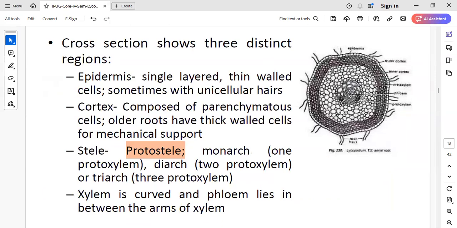So, children, this is what we call a curved xylem. This is a diarch condition, with the presence of two protoxylems. This is the protostele in the root of Lycopodium: the xylem is in the form of a curved shape with two protoxylems on the radiating arms.